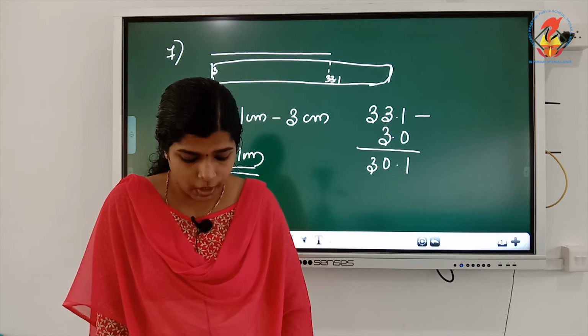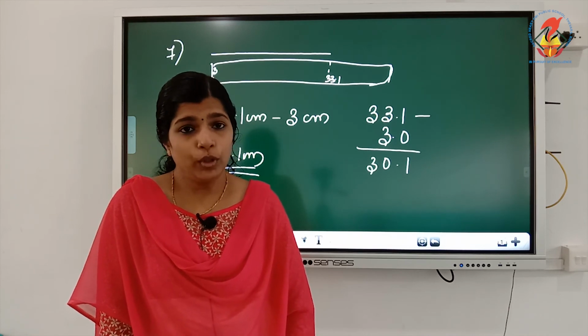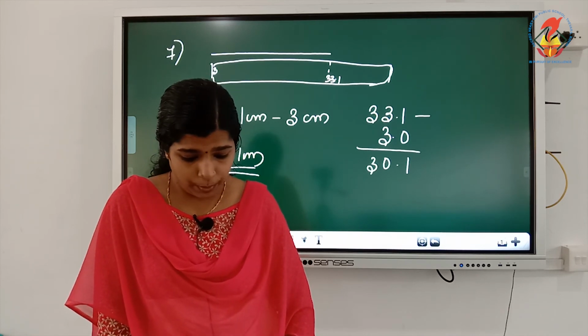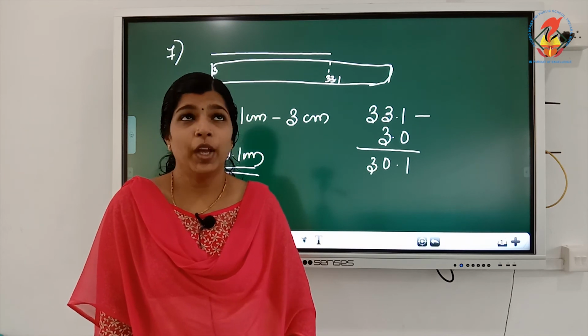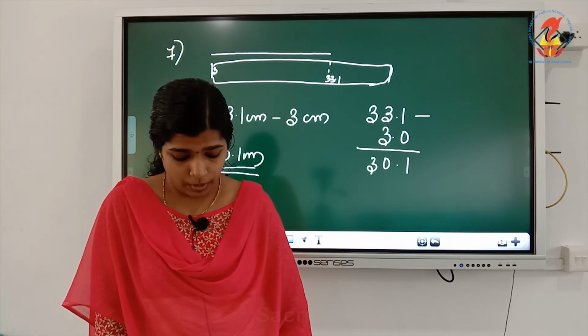Eighth one: write the similarities and differences between the motion of a bicycle and a ceiling fan that has been switched on. The bicycle will move forward, showing rectilinear motion, but the fan will not show rectilinear motion.